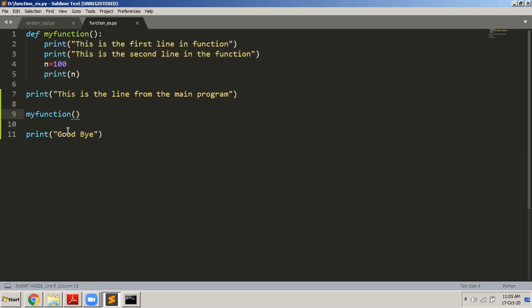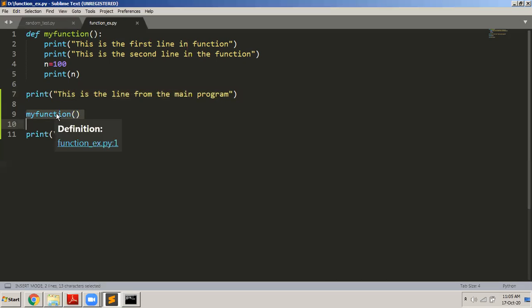Okay, now look at this. What will happen when I execute this program? Which is the first statement that will get executed? Of course, this will not get executed because this is a function declaration. This is the first statement in the main program, so this is what will get executed: this is the line from the main program. Then my function is called.